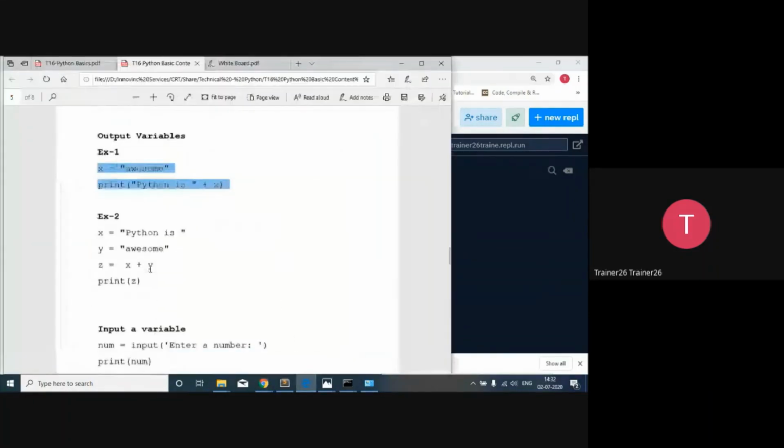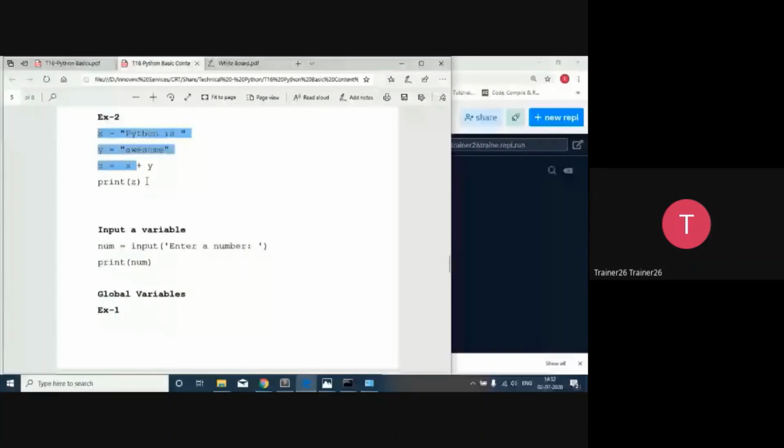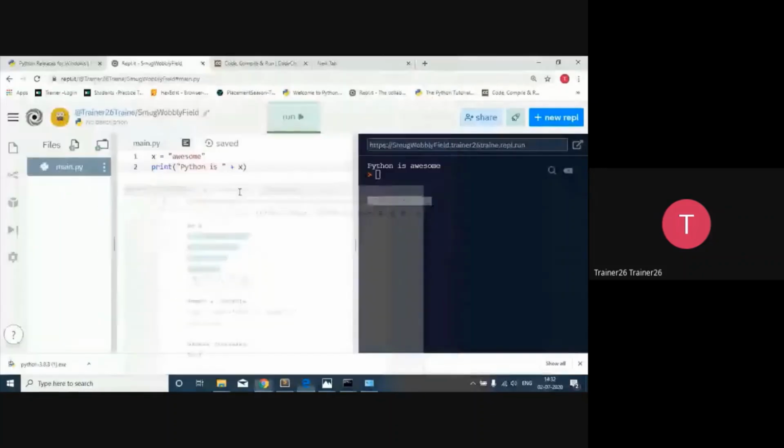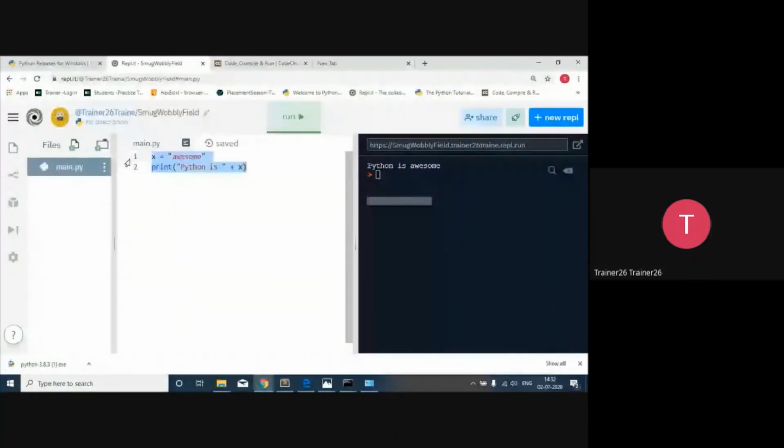And if you want to add two strings, the same fundamental applies. That is, x equals Python, then we declare another, and after that we can perform the addition of the two strings, and then we can assign that string over here very easily. And then after that, I print z.